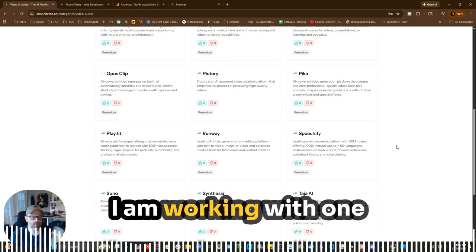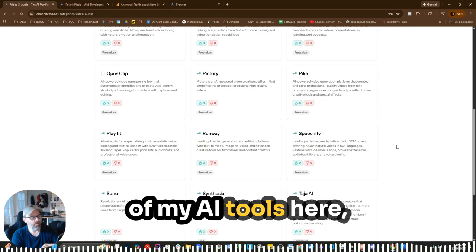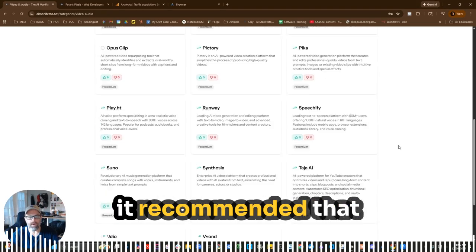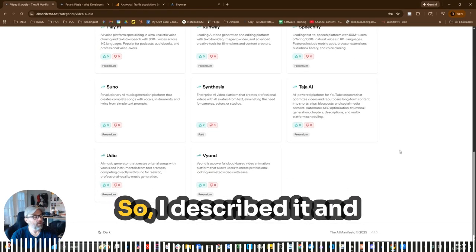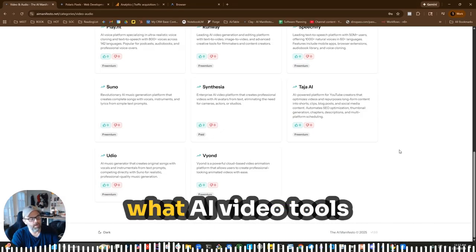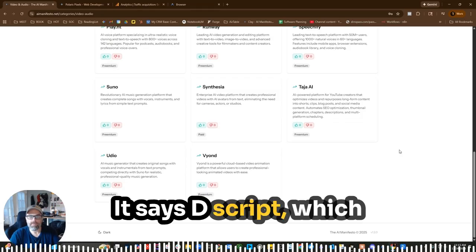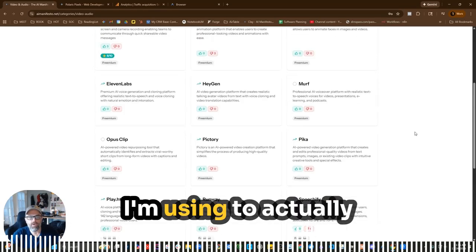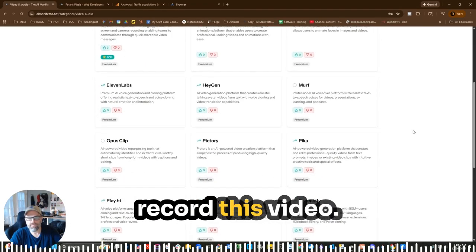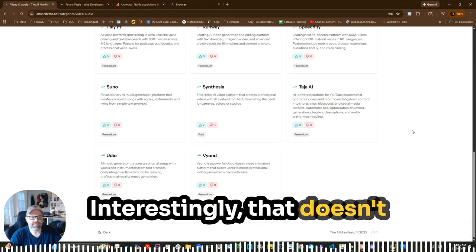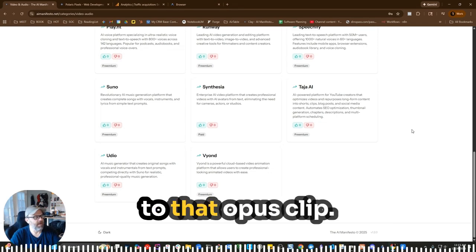I'm working with one of my AI tools here, and there's a few that it recommended that aren't in here yet. So I described it and I said, let me know what AI video tools would be great. One of them, it says Descript, which I already have and I'm using to actually record this video. Interestingly, that doesn't show up in this database. We'll come back to that.